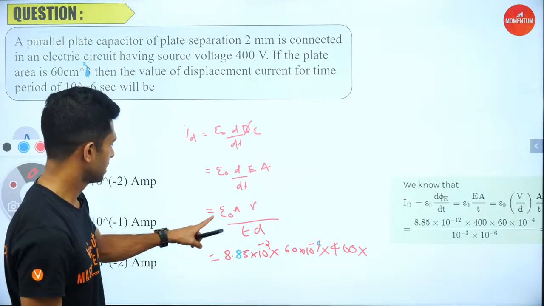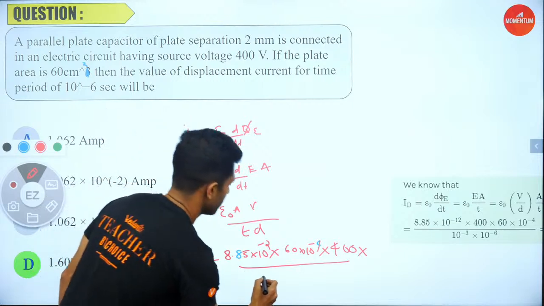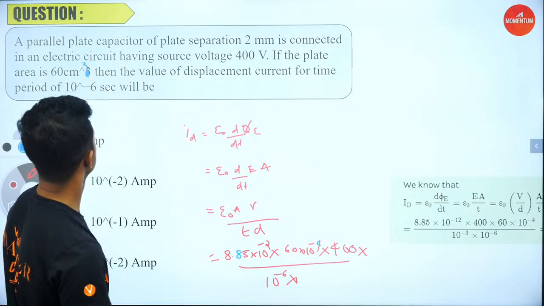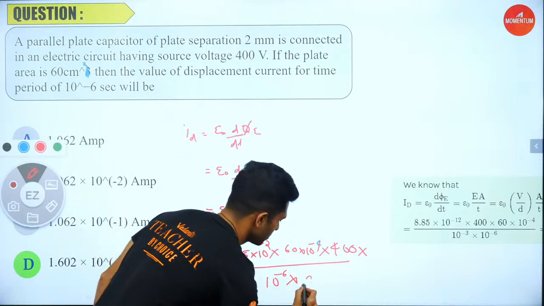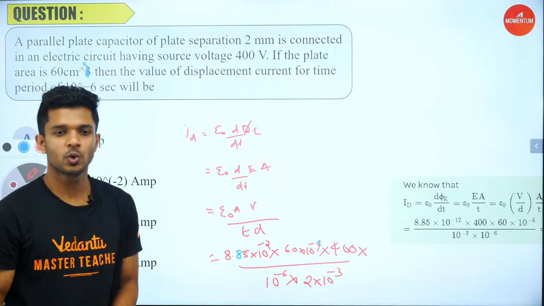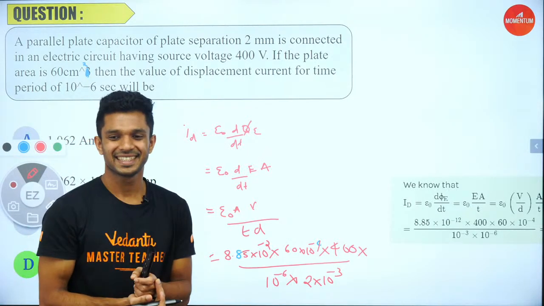Then time is 10 power minus 6. And the distance is 2 millimeter. Lots of values to be written, you also have to do this, because here we have to get the answer.